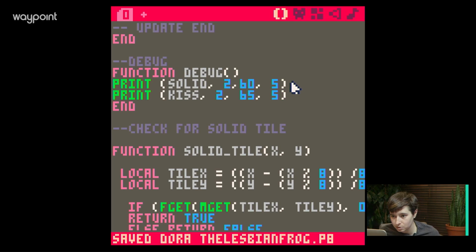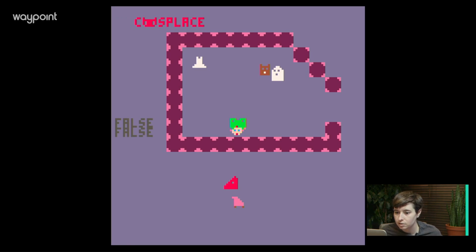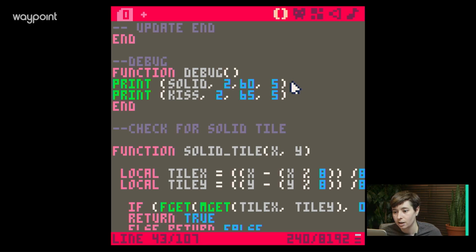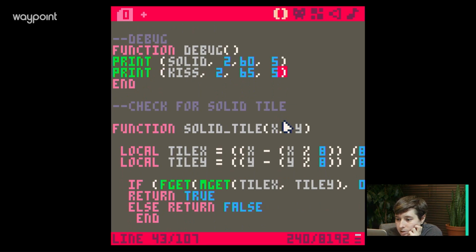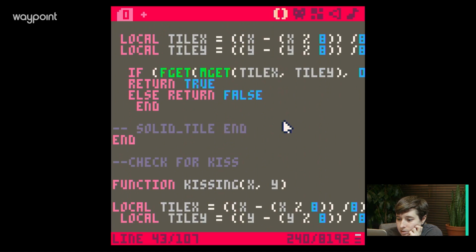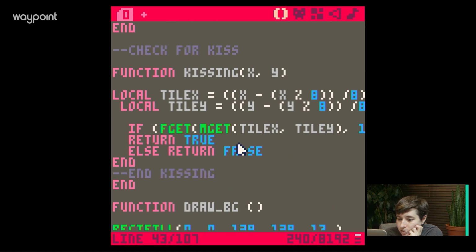I know, right? Isn't it beautiful? False. Wait, no, that first one should be true when we touch the girlfriend. Oh, that was true. So right there, true, false. It's only true if we're right on top of her like this. Oh, there it is. She kissed. Kiss, kiss, yay, kiss. And we can put a sound effect on there too, can't we? All right, so debug. We don't want to do that in the debug function, right? Solid tile. It's true. Kiss. Let's return false. Okay, so we want to return true, and we also want to play a sound here, right?